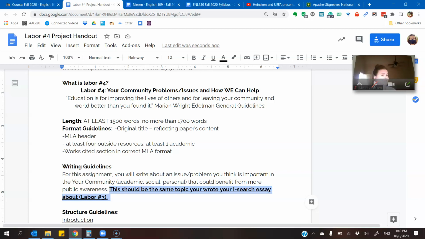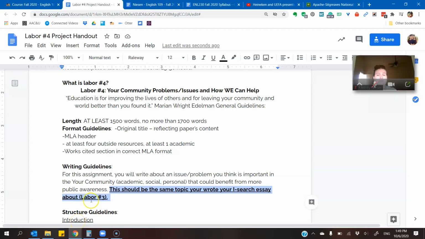So it makes no sense to choose a different topic because you would be doubling the amount of work for yourself. So the way we've built our class, you step forward with labor number 3 and you do the research component to see what you actually think. And now labor number 4, we're actually writing about what we think.